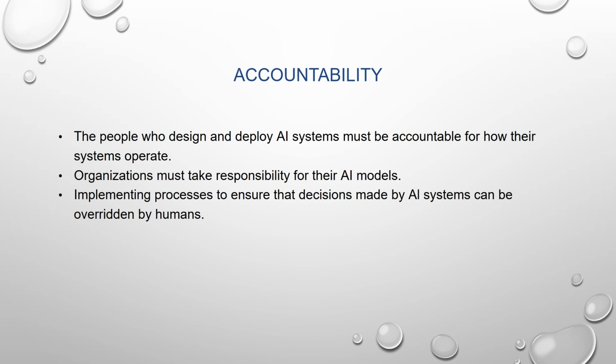Now the next principle is accountability. Someone should be held responsible for this AI system and what the AI system is doing. The people who designed and deployed the AI system must be accountable for its operations. Organizations must take responsibility for their AI models, and humans must also be able to override the decisions made by the AI system if such a scenario happens. So that is accountability.